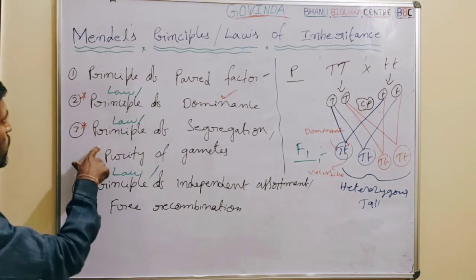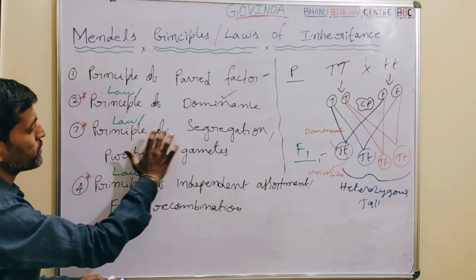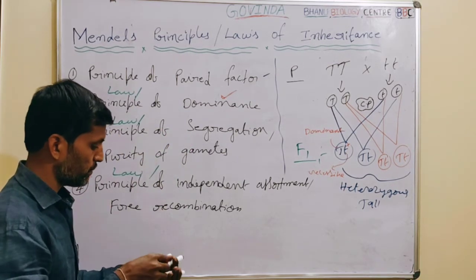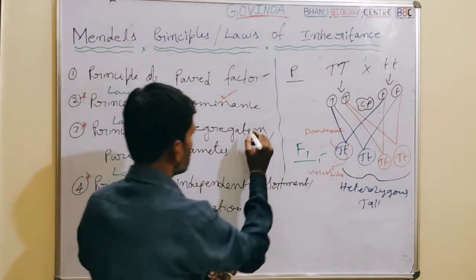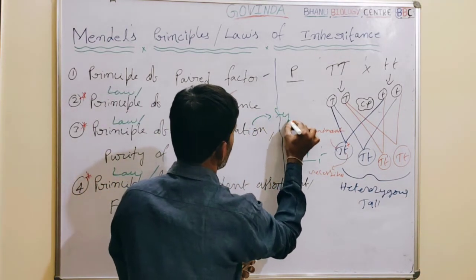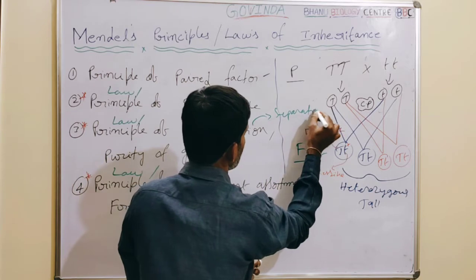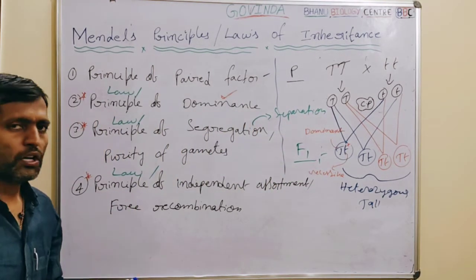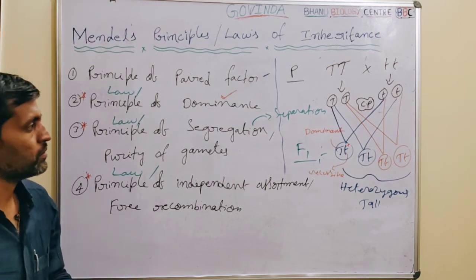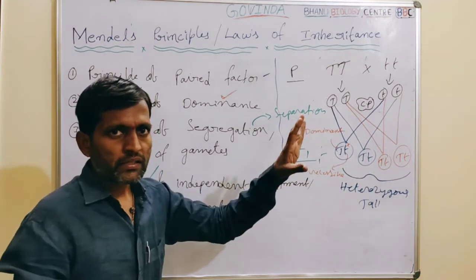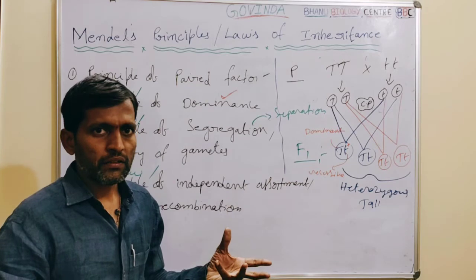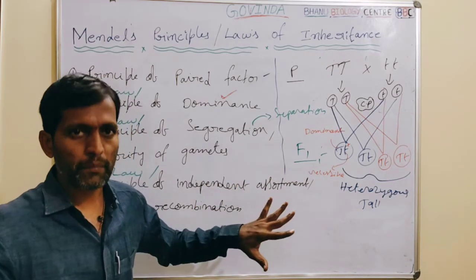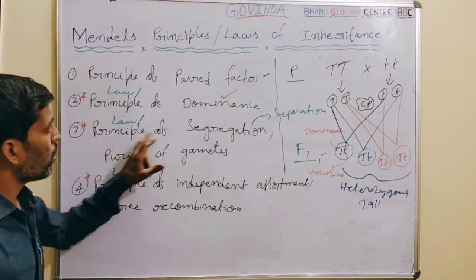Next, we come to another law, the law of segregation, or purity of gametes. Here, segregation is nothing but separation. The meaning of segregation is separation. So what is going to separate? During gamete formation, alleles that occur in a pair separate, or segregate, and enter different gametes. That is called the law of segregation.